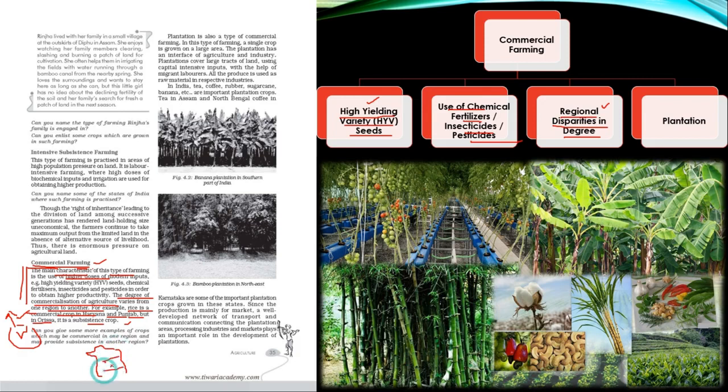So what kind of crop will be grown under which type of farming system is determined from one region to another. It is not necessary that every crop needs to be grown on a commercial level everywhere. Maybe the physiography does not permit, or maybe the climatic condition does not permit that crop to be grown on a higher level, so it may be grown on small scales also.